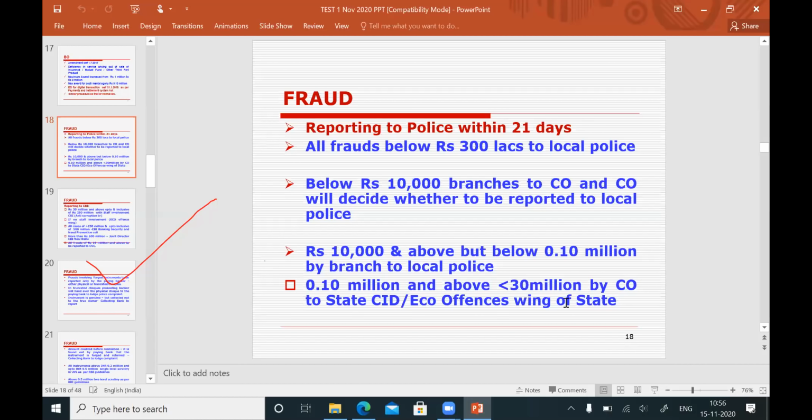If the amount is 1 lakh and above, or 0.10 million and above, less than 3 crores, or less than 300 lakhs, or less than 30 million, it has to be reported to the state CID, economic offences wing of state CID, by the circle office. This is for less than 300. All these things are to be done within 21 days of detecting the fraud.